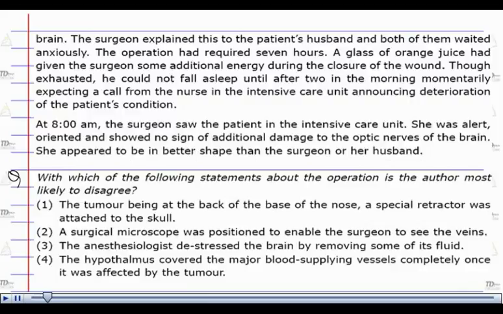With which of the following statements about the operation is the author most likely to disagree? Now, for the solution, let us first check out the first option. Option number 1 says, the tumor being at the back of the base of the nose, a special retractor was attached to the skull. Now let us check out if there is any reference in the passage.